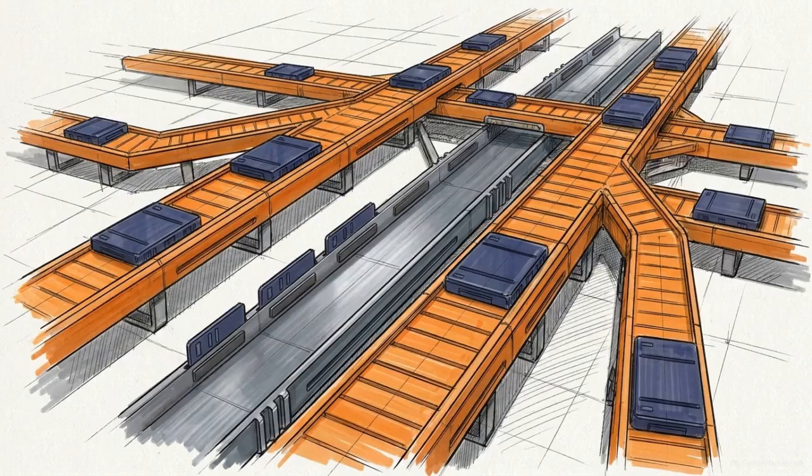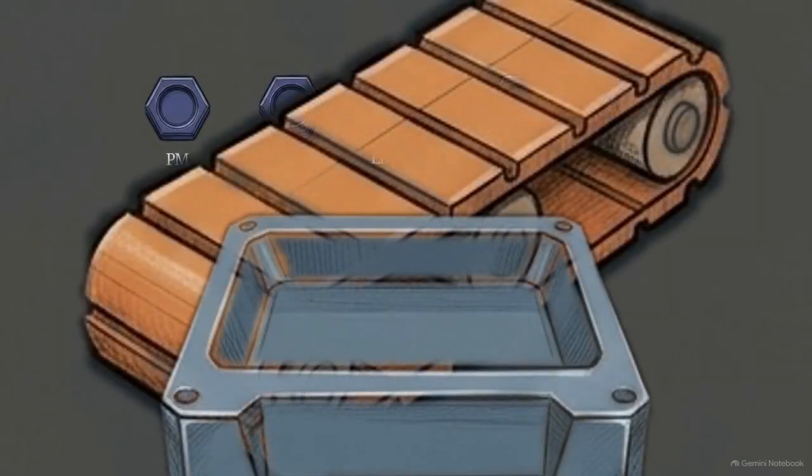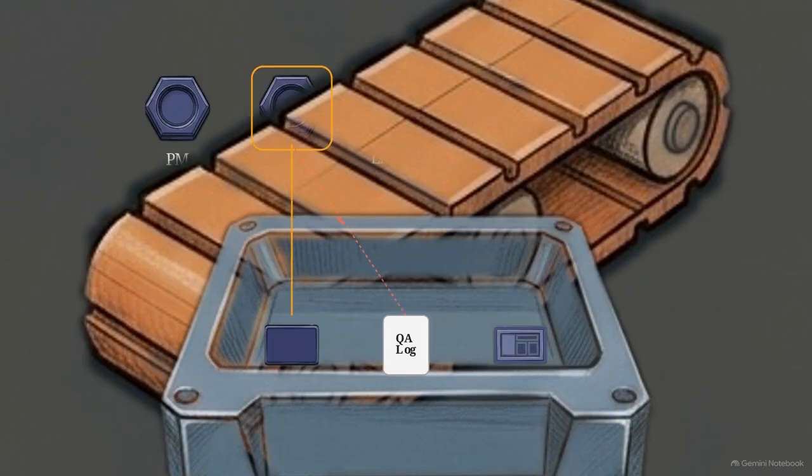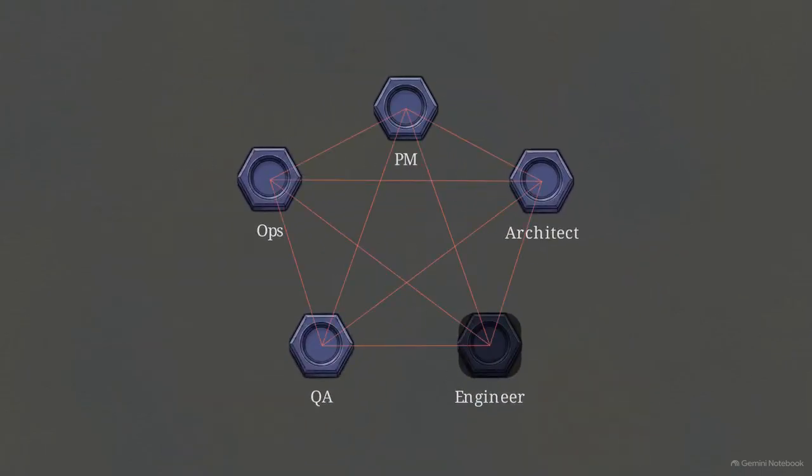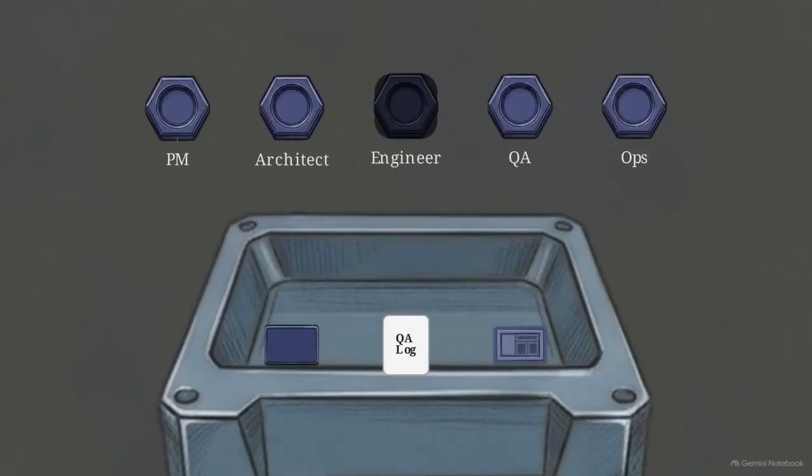Once these documents are generated, they must move through the system without overwhelming the agents. MetaGPT uses a publish-subscribe bus. This global message pool is the single source of truth where every completed document is stored. Agents subscribe only to documents their role requires. The architect pulls the requirements document from the bus, but ignores QA logs. This collapses the communication topology from a complex web of crosstalk into an efficient, filtered bus.